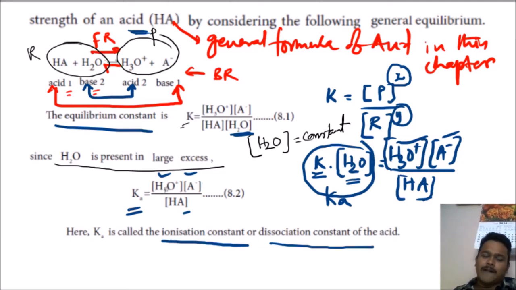H3O plus. That means H plus released by this acid is more in quantity. More H3O plus ions are there, which means the numerator is more. H3O plus ions increase means